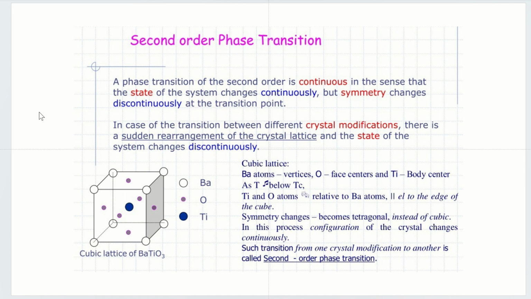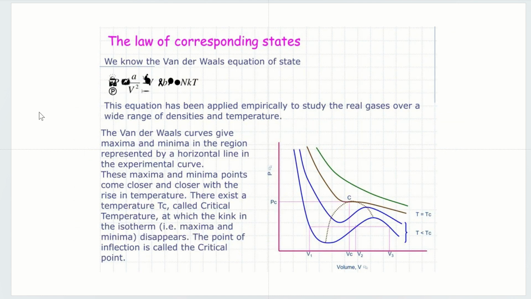The second order phase transition is continuous in the sense that the state of the system changes continuously, but the symmetry change is discontinuous at the transition point. In the case of a transition between different crystal modifications, there is a sudden rearrangement of the crystal and the state of the system changes discontinuously. If you see the cubic lattice of the PbTiO3 molecule, the modification from one to another is called the second order phase transition.